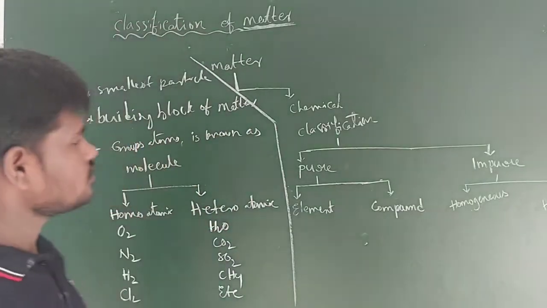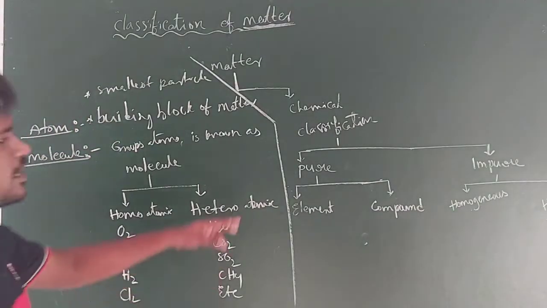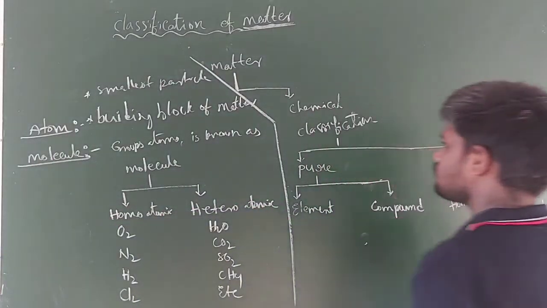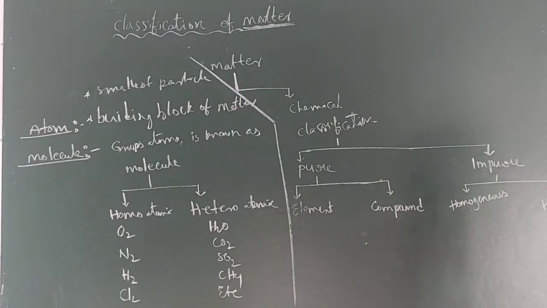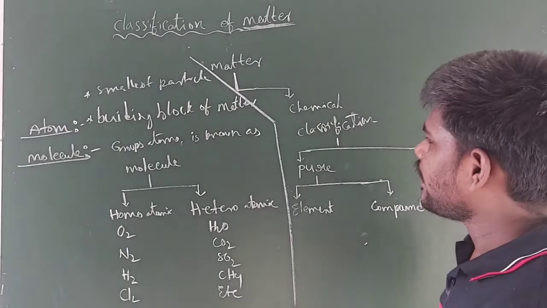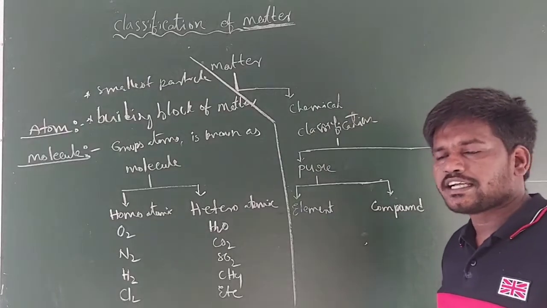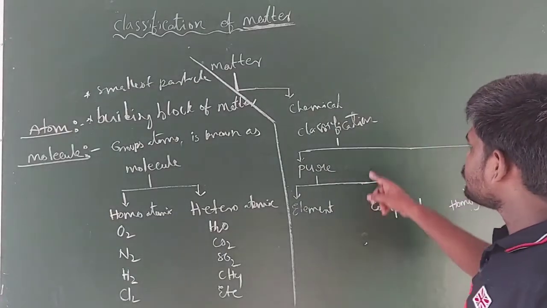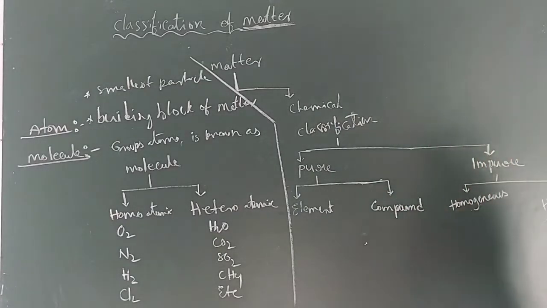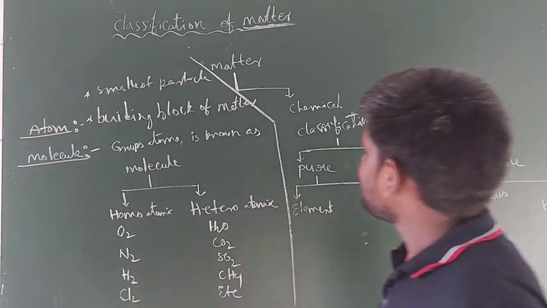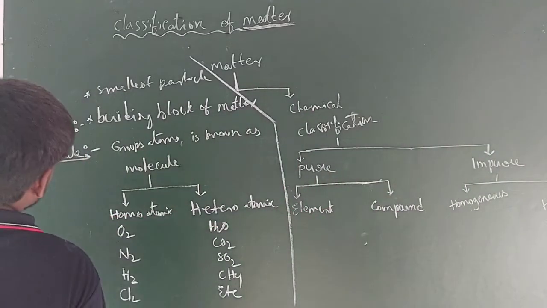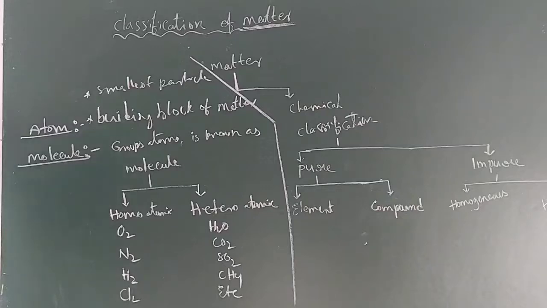So right guys, the next one, chemical classification of elements. Physical classification is completed, right? And the comparison of the properties among solids, liquids, and gases is also completed. So next, guys, the chemical classification of elements. Before talking about this, just have a look into the atom and next the molecule. What is an atom and what is a molecule?